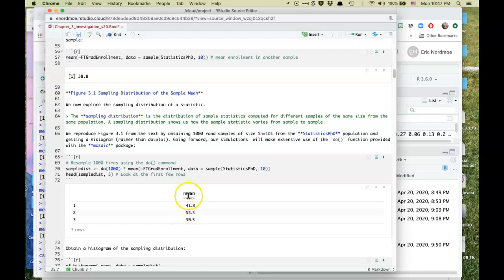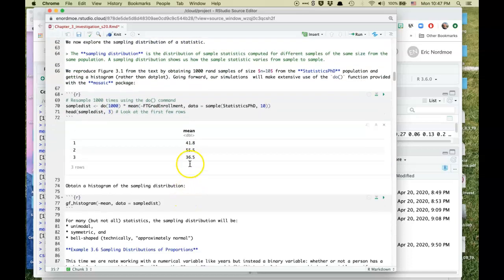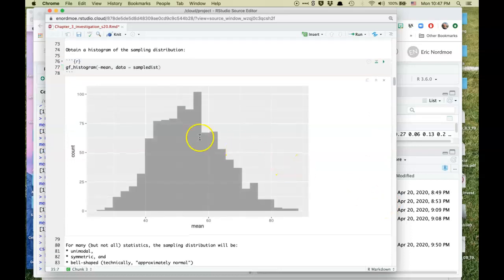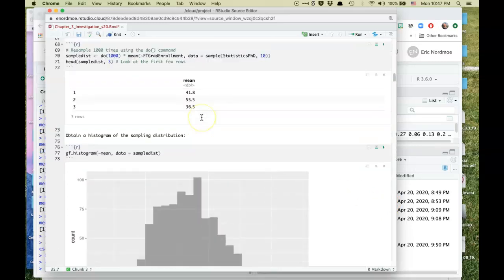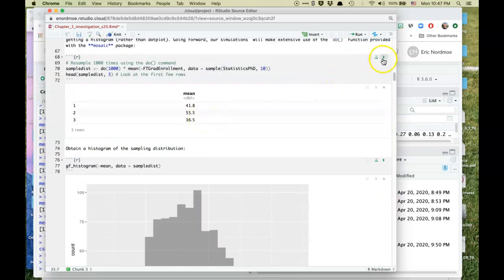It's the sample mean, so the X bar values for the first 3 of 1,000. This thing contains 1,000 values of X bar. So let's see what it looks like. Well, not surprisingly, it has a bit of a bell shape. Let's do it again just to see how stable that picture is.